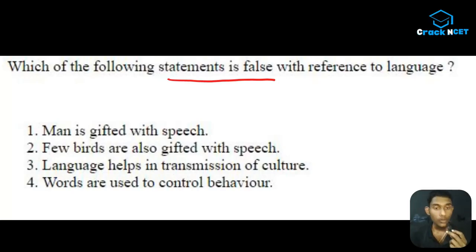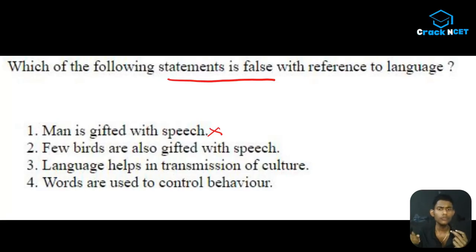So coming to our question, our options are: man is gifted with speech, few birds are also gifted with speech, language helps in transmission of culture, words are used to control behavior. Okay now, so these are our options, but sometimes I can understand this can be confusing also. Let me tell you why. Man is gifted with speech, it's of course not going to be a matter of confusion because we all know we are gifted with speech, most of us. So yeah, this is a true statement, so we can just cross it.